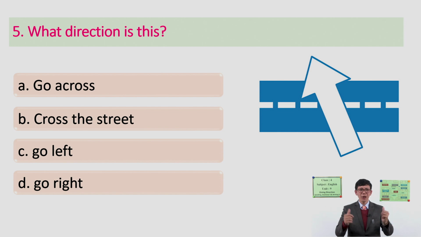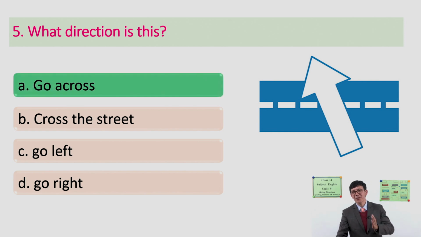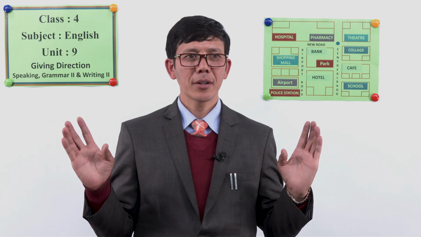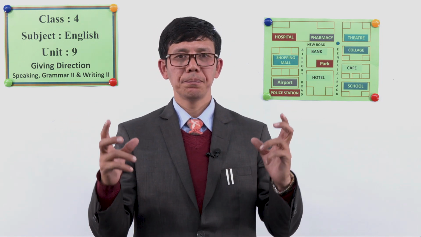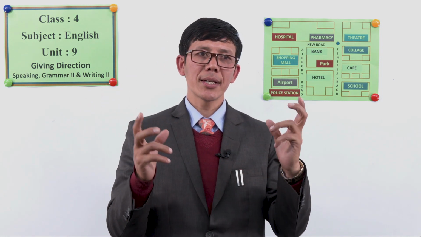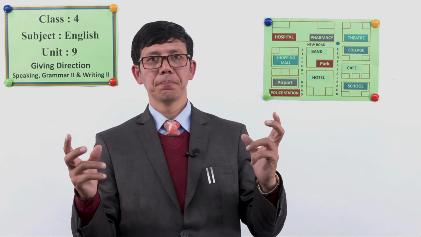Can you guess, everybody? Very good. Of course, this is right. Go across the road. So I guess all of you are now brilliant. You can use the prepositions correctly in relation to these different places.